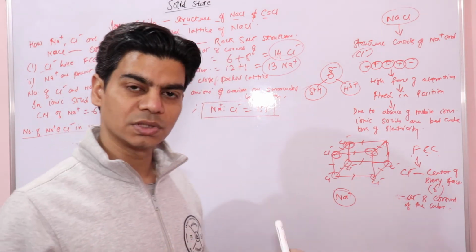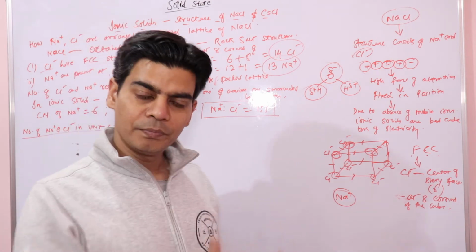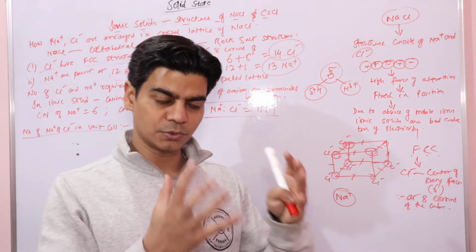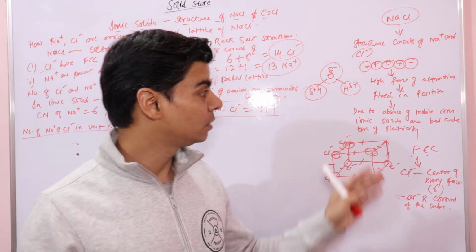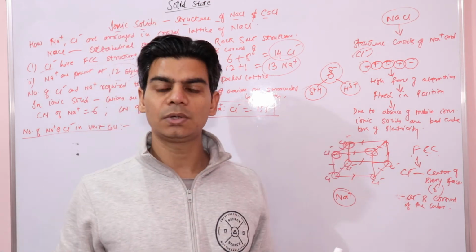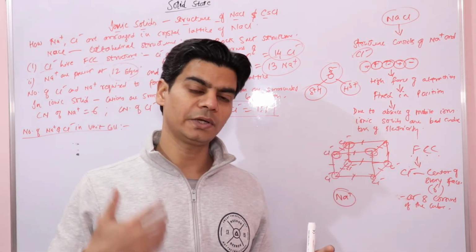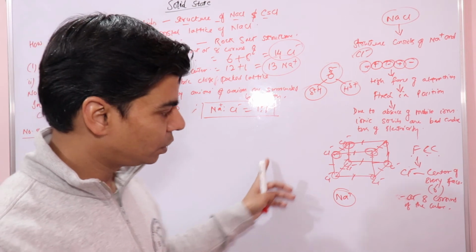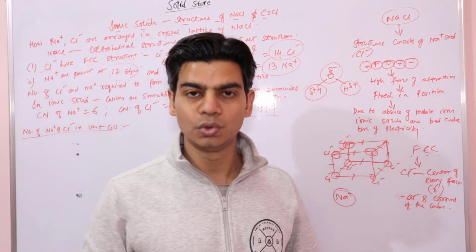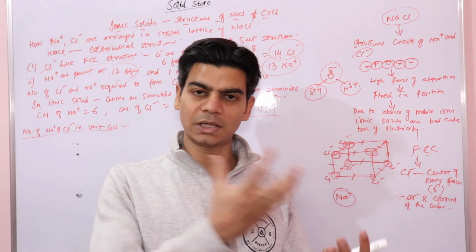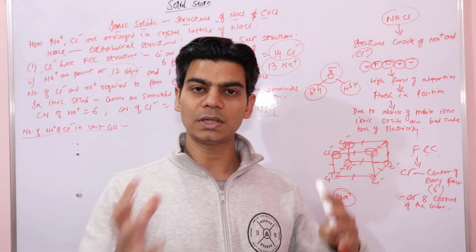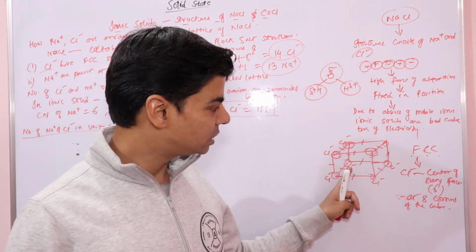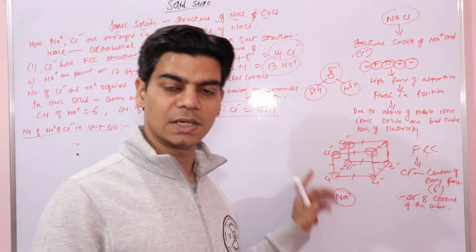We would be using the same concept here again. Any crystal lattice has an infinite number of unit cells. A sodium chloride crystal lattice consists of an infinite number of unit cells, so every unit cell would be in touch with other unit cells. If this is one unit cell of sodium chloride, then this unit cell would be touching other unit cells at every corner.